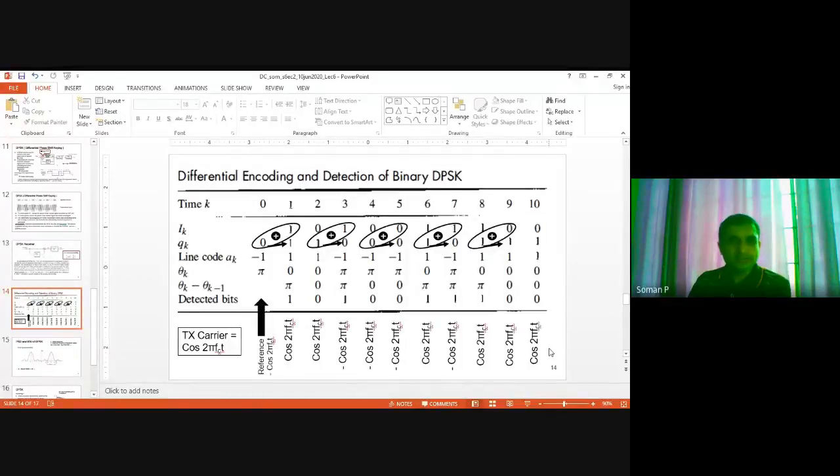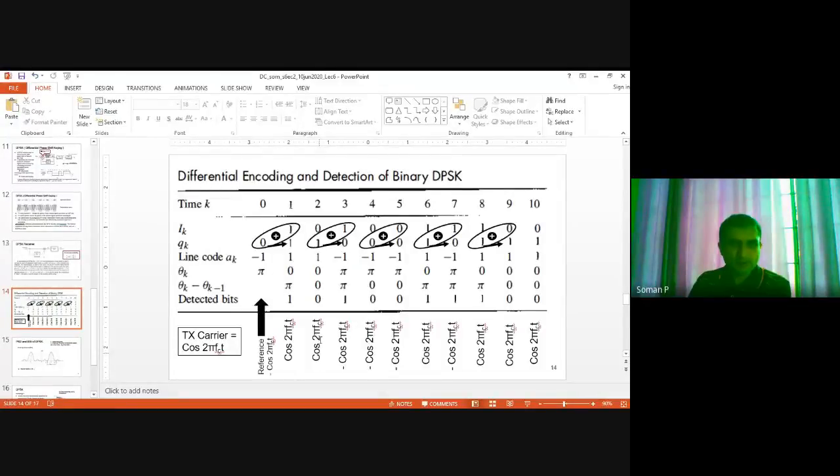Now to receive, what will we do? Just as explained in the previous slide, multiply. Suppose you want to find out what is actually detected at this point. So multiply this cos 2 pi fct with the reference minus cos 2 pi fct. So minus cos square 2 pi fct. So the output of the low pass filter will be a negative value. That corresponds to transmitted symbol 1.